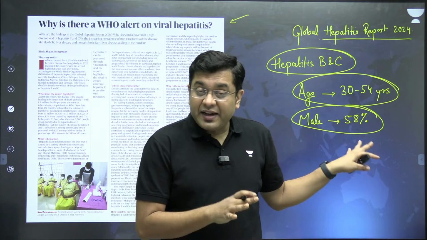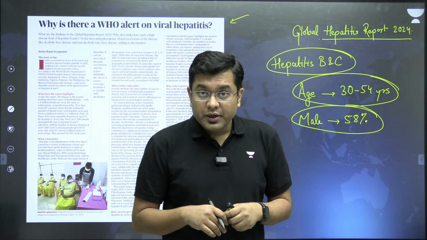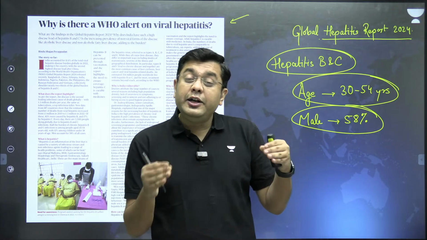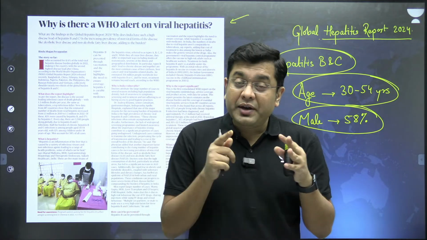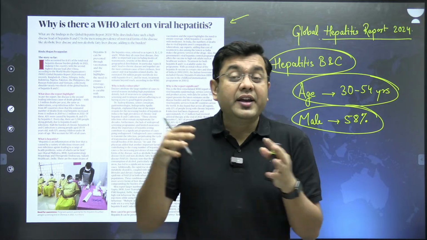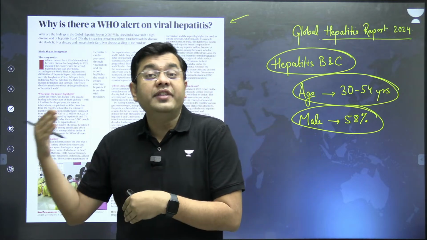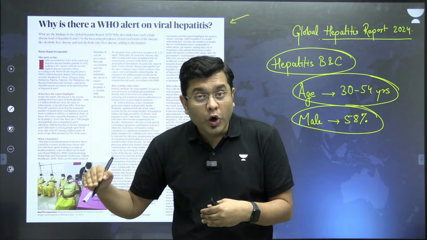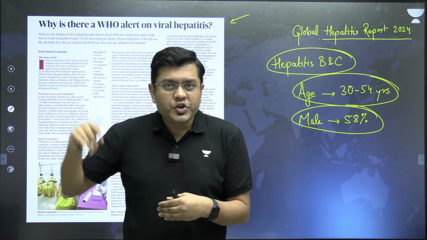58% of that incidence is in the male population. Amongst the demography, the 30 to 54 years age group is the one which is suffering, which means the working age population is suffering, which means out-of-pocket expenditure, loss of livelihood, impoverishment.